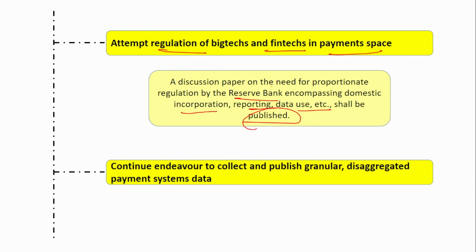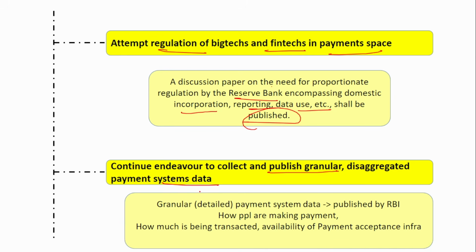Next is continue endeavor to collect and publish granular disaggregated payment system data. So RBI publishes granular data, that is detailed payment system data, like how people are making payments. Suppose in this month, how people made payments, whether by UPI, credit card, debit card, or net banking. If UPI, how much percentage of the entire transaction has been done by UPI, debit card, all this is properly analyzed by the RBI, and that is also published.